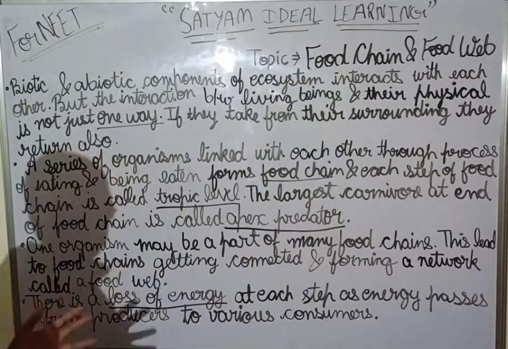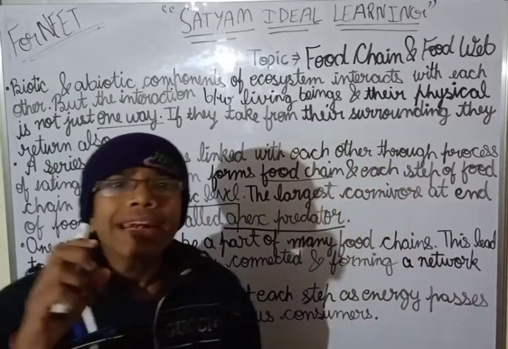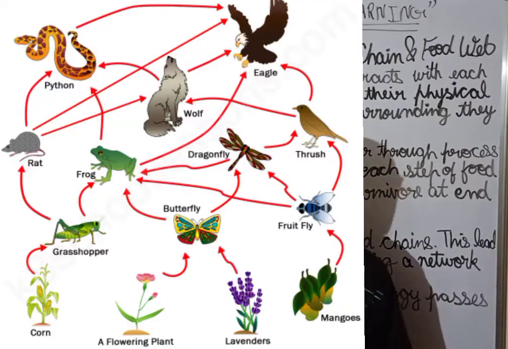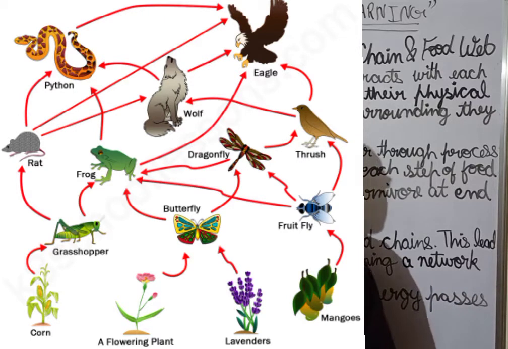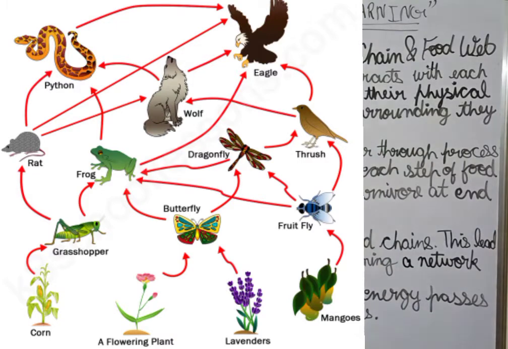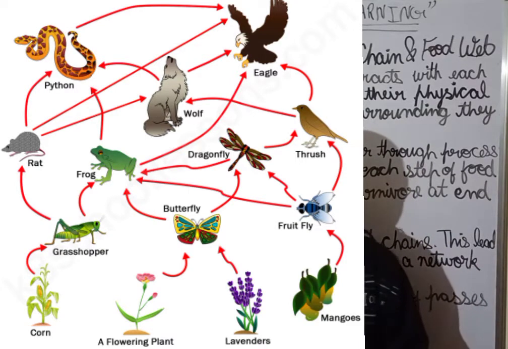Now see, we will be discussing the food web. What is food web? See, in reality what happens, food chain is not sufficient. It does not always happen like that.